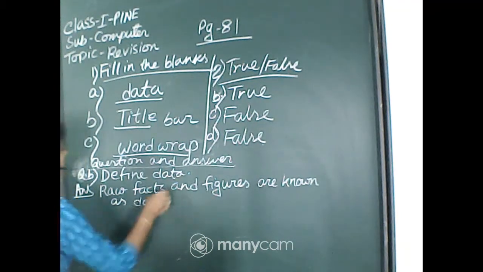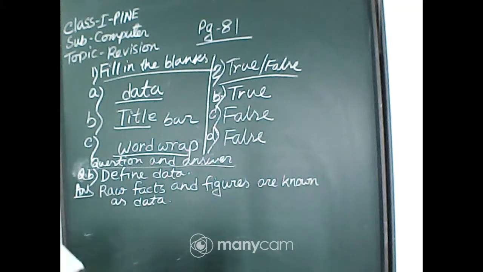Raw facts and figures are known as data. You can write this one and whatever was done previously. Anything that we write in letters and numbers is known as data. That is also correct. No problem.